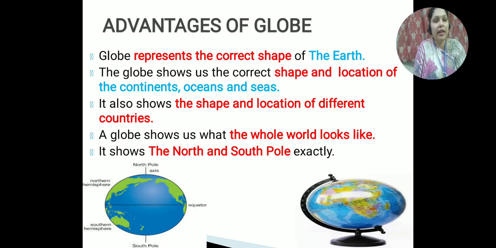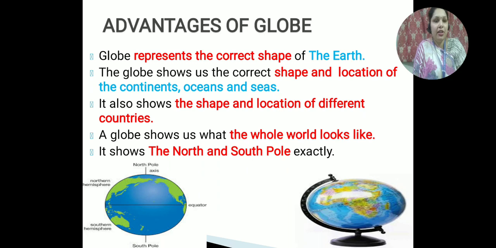The globe is there to locate the continents, oceans and seas correctly. Whatever we have on the earth, the oceans, the seas, the continents, the countries, the globe reflects the correct shape and location of each.